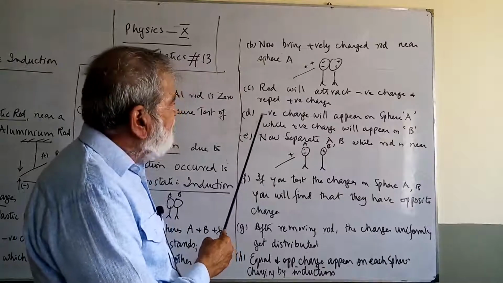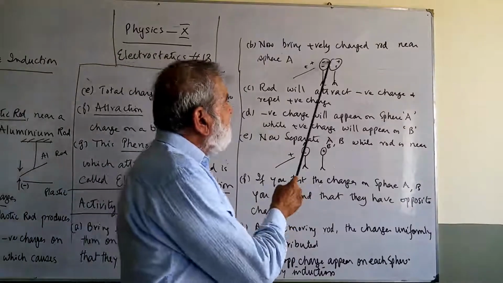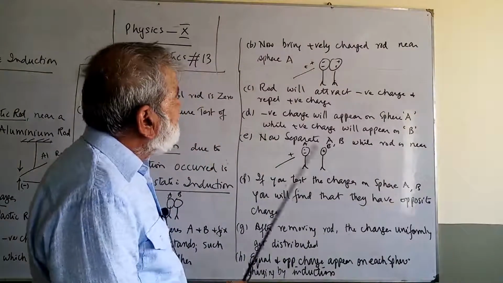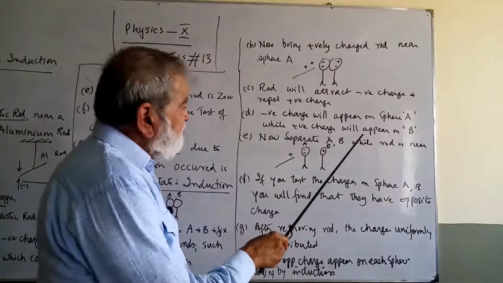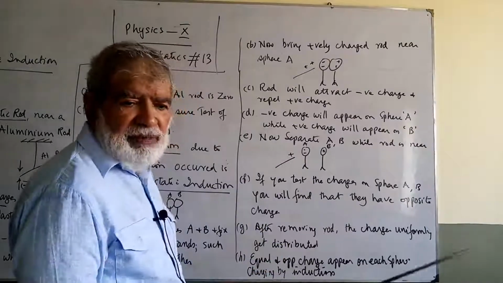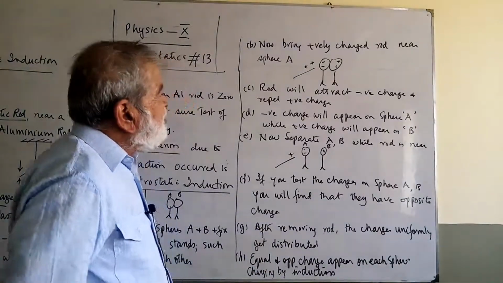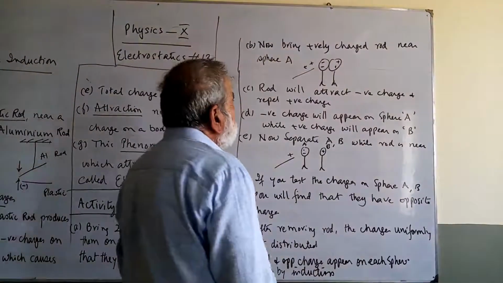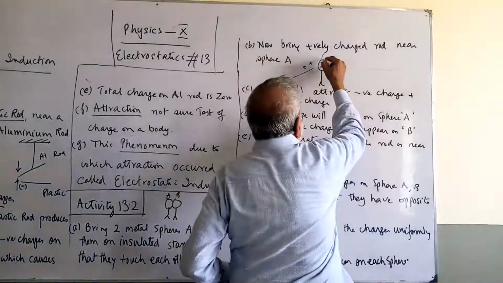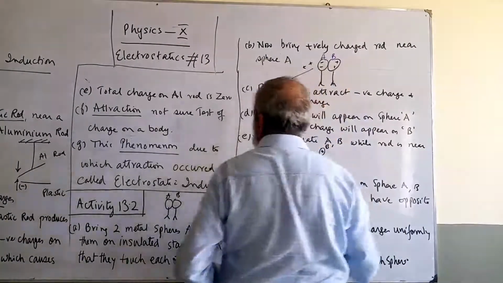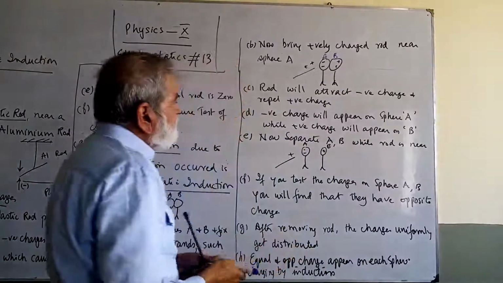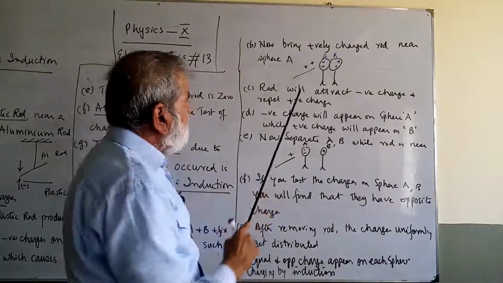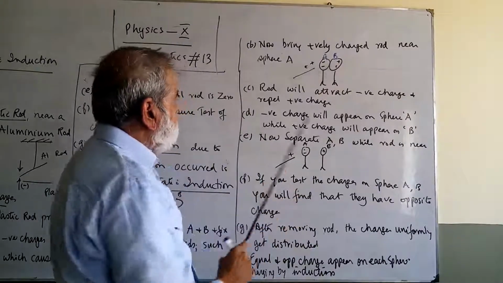Part D. Negative charge will appear on sphere A. The negative charge has appeared on sphere A, and positive charge will appear on B, and positive charge has appeared on B. Let me mark it for you. This is A, this is B. Okay. So negative charge appears on sphere A and positive charge appears on sphere B.